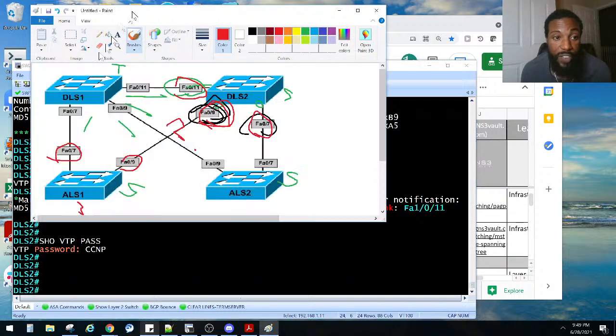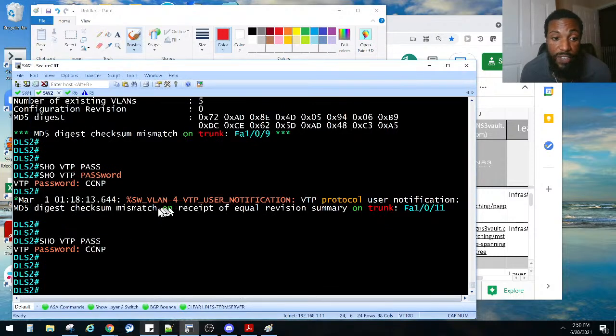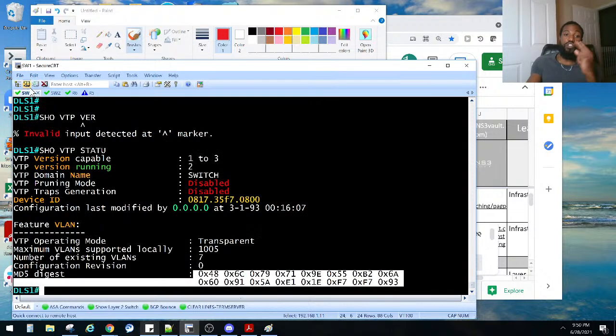I don't want to open the floodgates here, man. I want to make this guy just a server, and maybe that's the issue. If we just make him a server, maybe that will fix the MD5 issue there. I don't know. Y'all let me know what y'all think the answer is. Sam Rocky said it's 3 things: the mode, the domain, and the password. Yes, correct. And I think we checked on all of them, but let's do it all on each one, right?